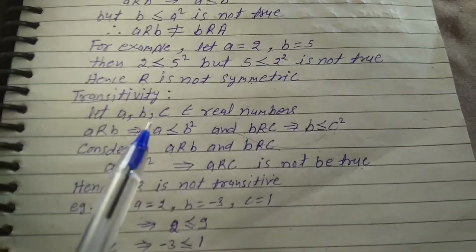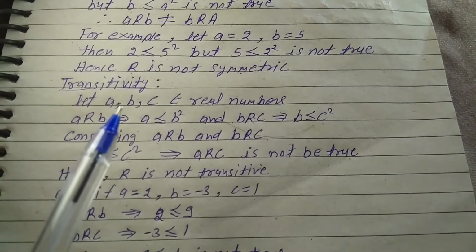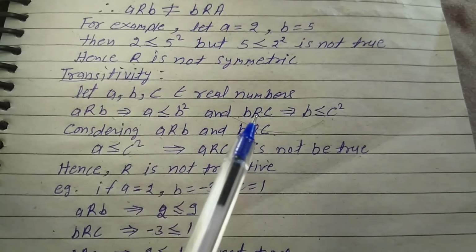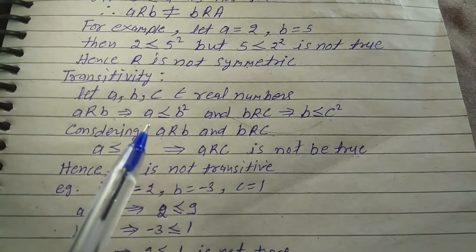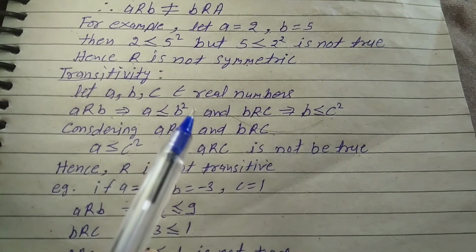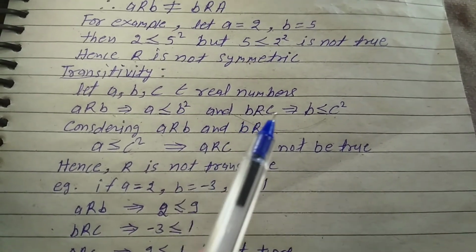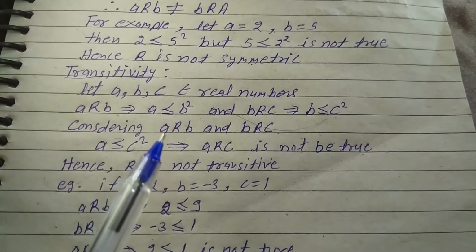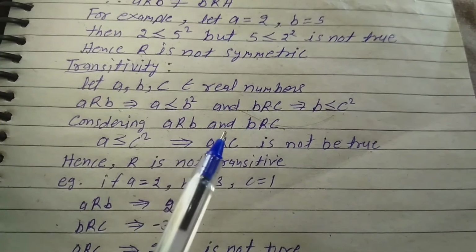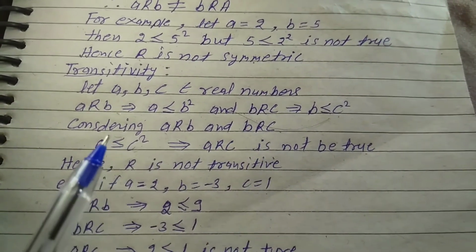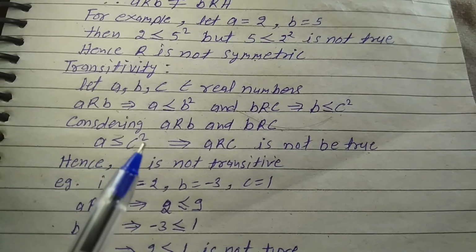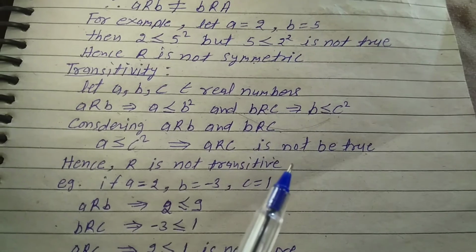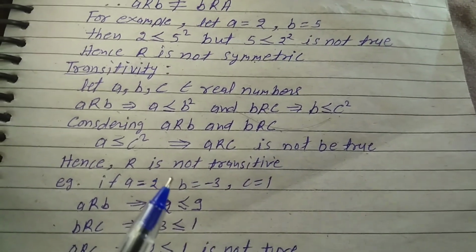Transitivity. Let a, b, c belong to the real numbers. a R b means a ≤ b², and b R c means b ≤ c². Consider a R b and b R c. Then a ≤ c² need not hold, so a R c may not be true. Hence R is not transitive.